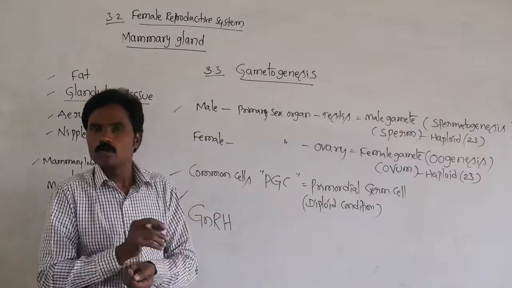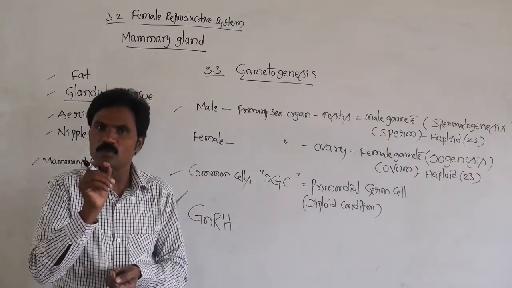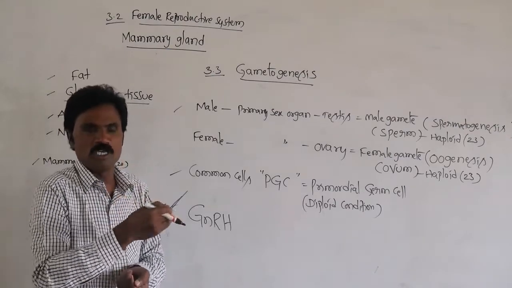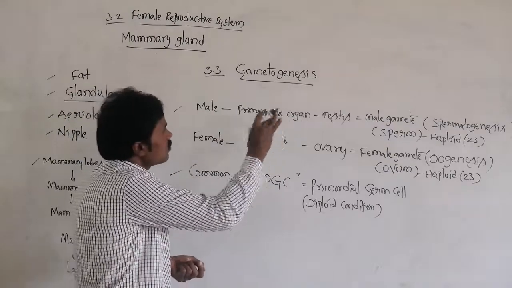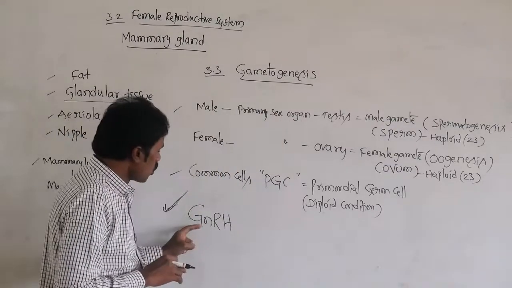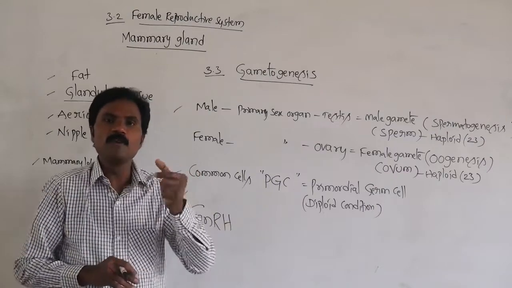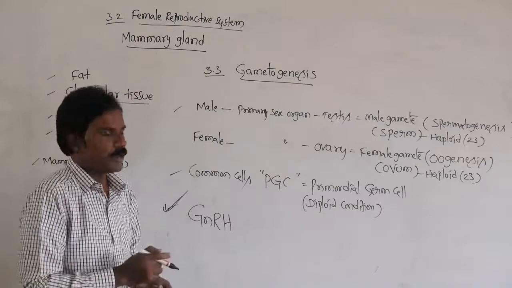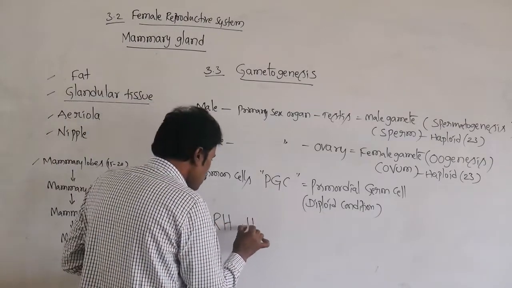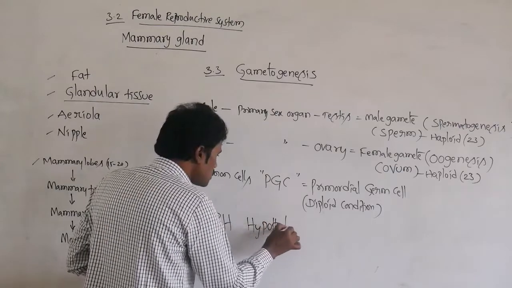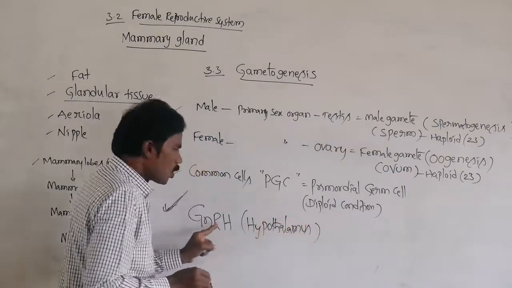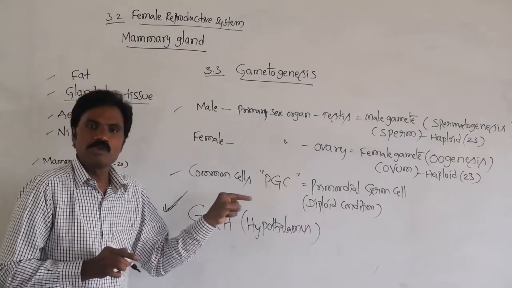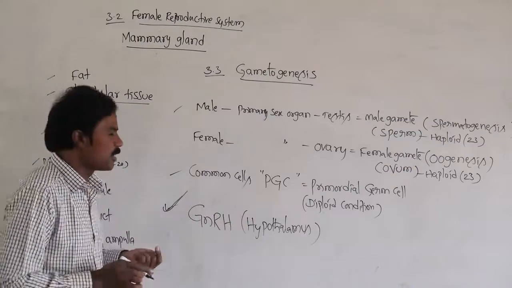Gonadotropin releasing hormone controls the production, the process and the maturation, all these processes of gametogenesis. Who produces gonadotropin releasing hormone? The hypothalamus, which is present in our brain region. Gonadotropin releasing hormone is secreted by the hypothalamus. Then it stimulates the anterior lobe of the pituitary gland.